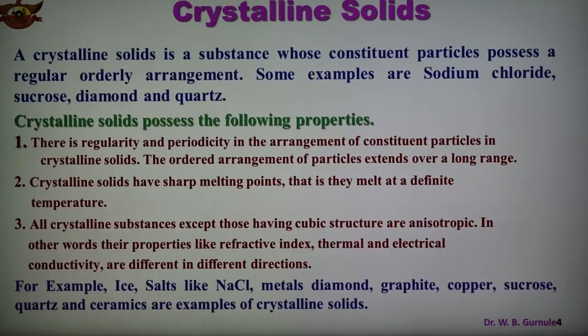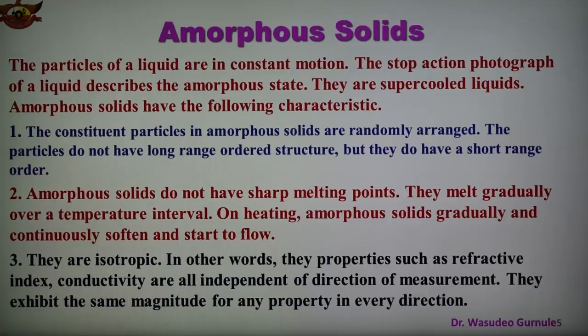So very simple, there are two types of solids, crystalline and amorphous. So these are the properties of crystalline solids. Now what is an amorphous solid? An amorphous solid is a substance whose constituent particles do not possess a regular orderly arrangement. This is an important point. Some examples of amorphous solids are glass, plastic, rubber, starch, and protein.